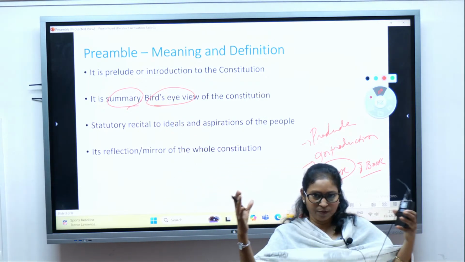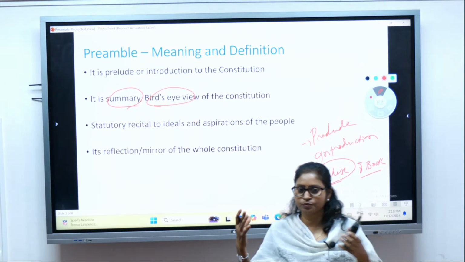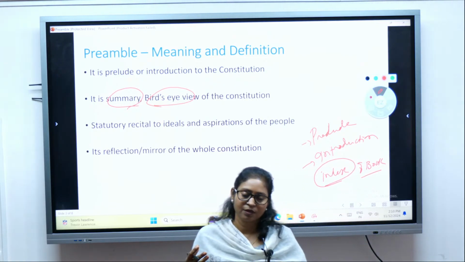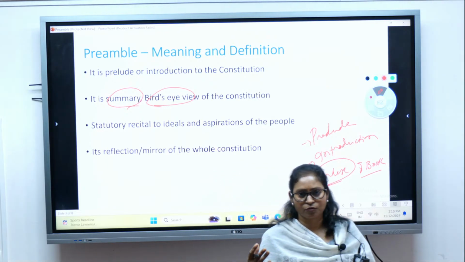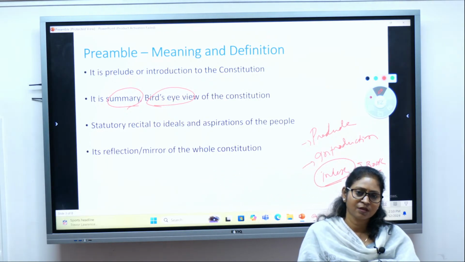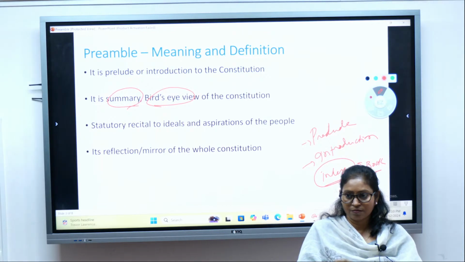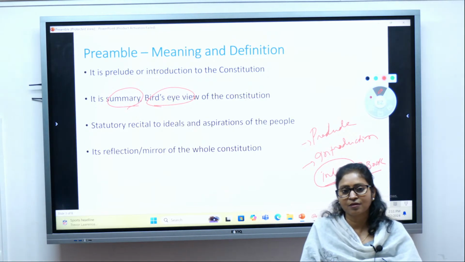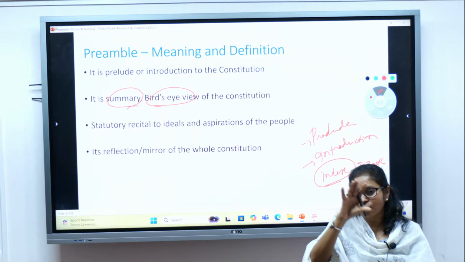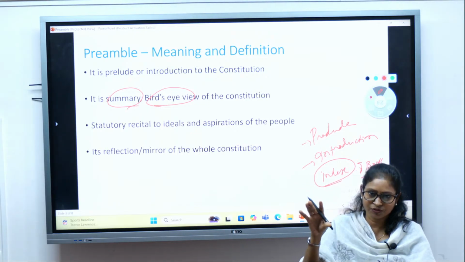So there's a big book, right? The Constitution is a huge book consisting of 395 articles and 25 parts, isn't it? So many schedules, 12 schedules. There are a lot of things inside the Constitution. It's quite a detailed, bulky book. So the preamble gives you an overview of the entire constitution, isn't it?